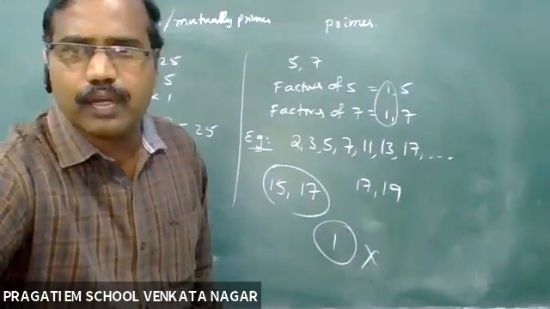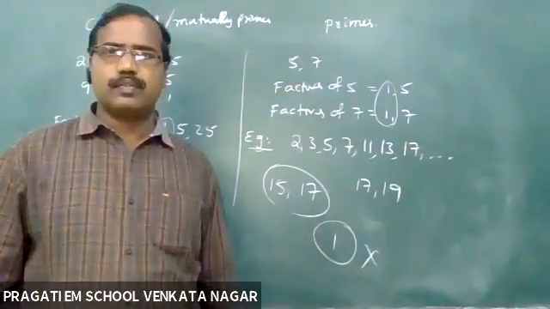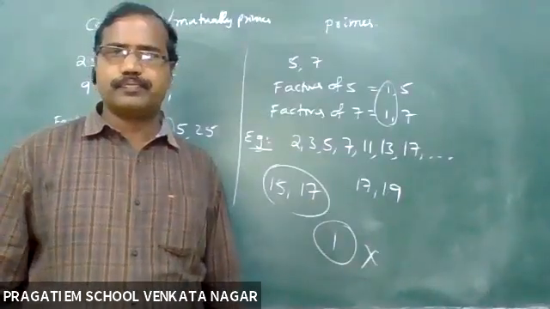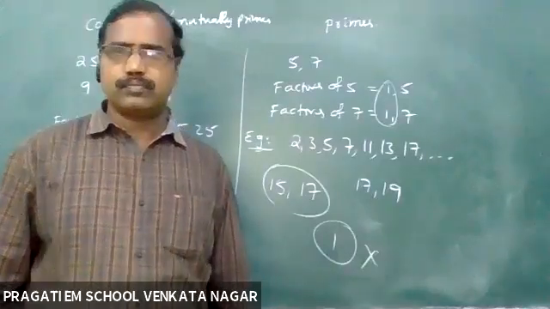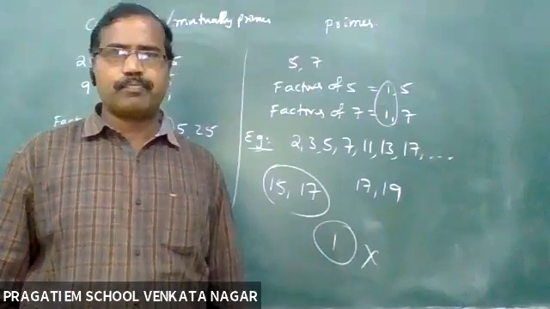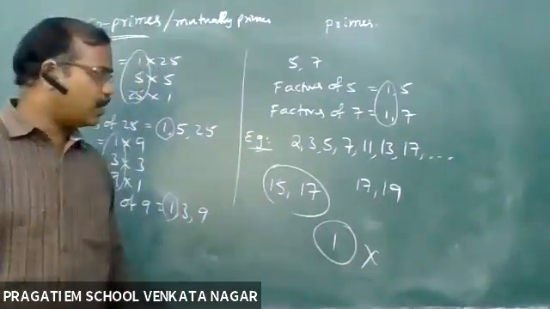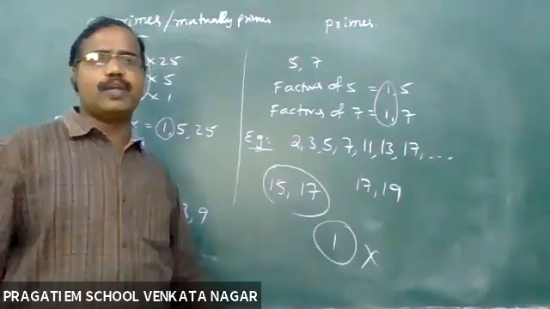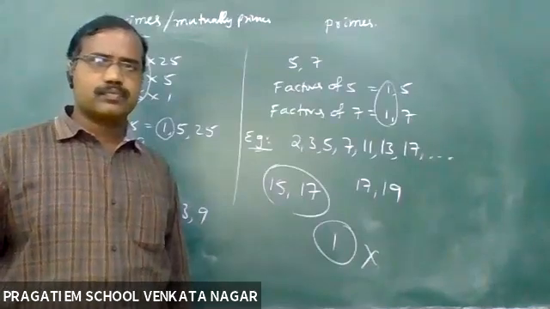Next, Hama. Hama, say. Sir, 15 and 17 are co-primes, sir. Okay, very good. How are they co-primes? Because they have one as the common factor, sir.